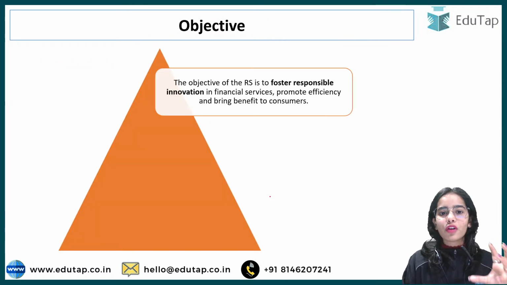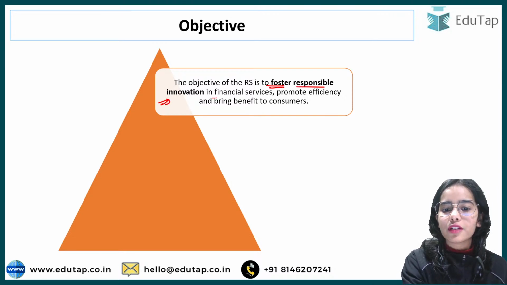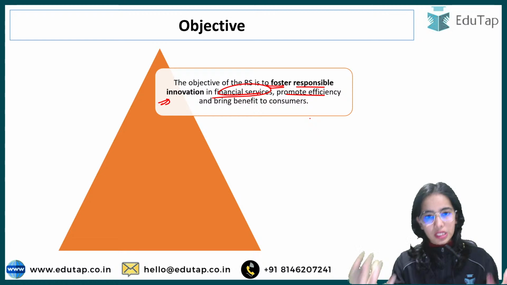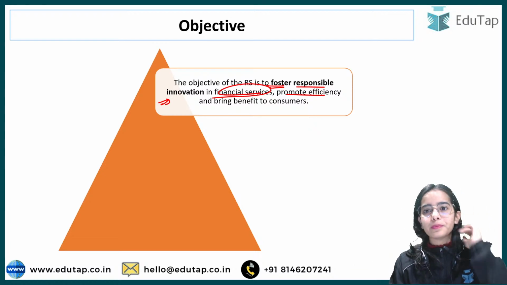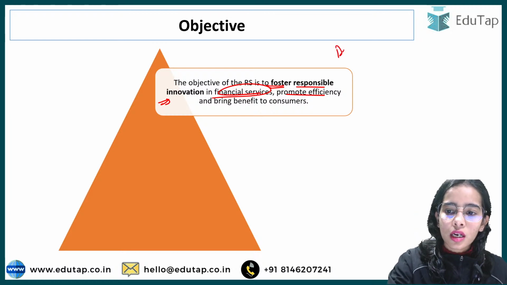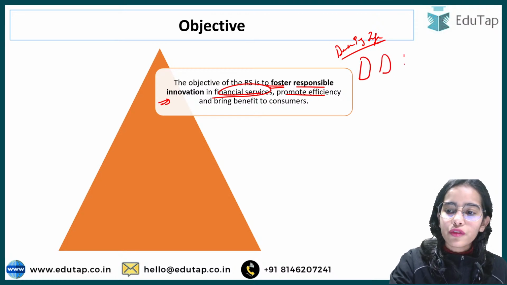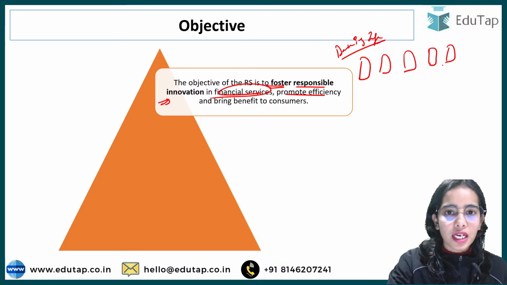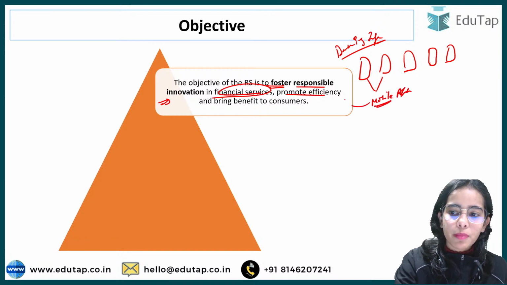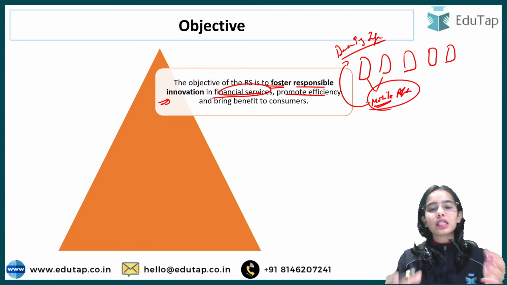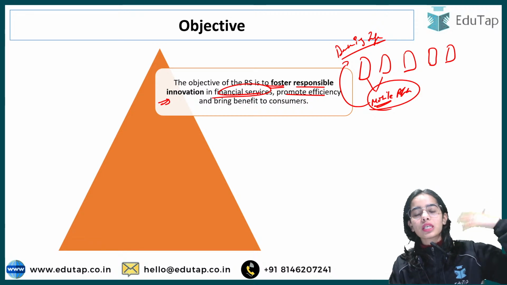Now the objective of the regulatory sandbox is very easy. It is to foster responsible innovations in financial services, promote the efficiency of financial products and financial services, and bring benefit to the consumers. Okay, so you can understand that the banking infrastructure is limited in our country, the physical banking units are limited in our country. So mobile applications have been developed for the banks, like I'm sitting in Chandigarh and the main branch is in some other state.